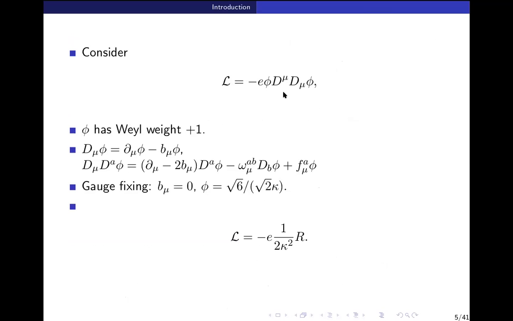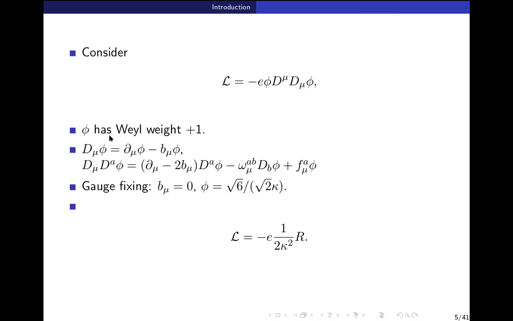The way that is done is by introducing a scalar field, which has a Weyl weight. Weyl weight meaning under dilatation, it will go to the dilatation parameter times itself. Okay. In general, there could be a weight, but that weight is 1. So you can write this Lagrangian for such a field phi.